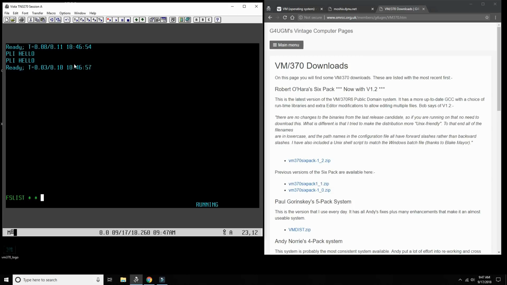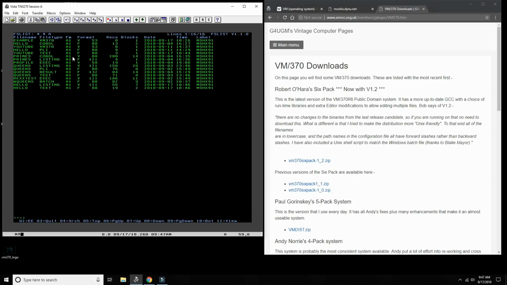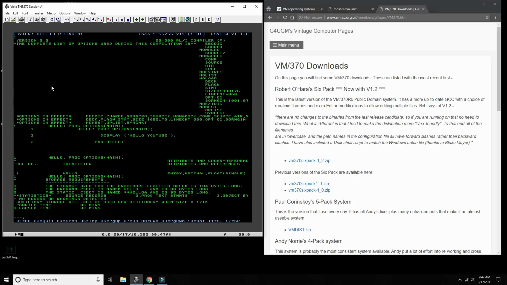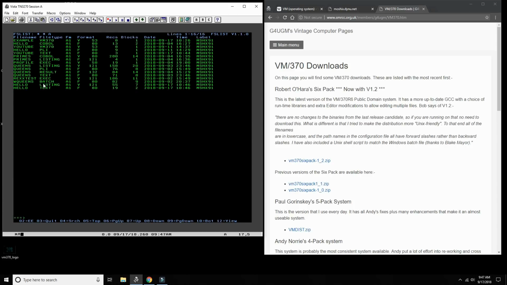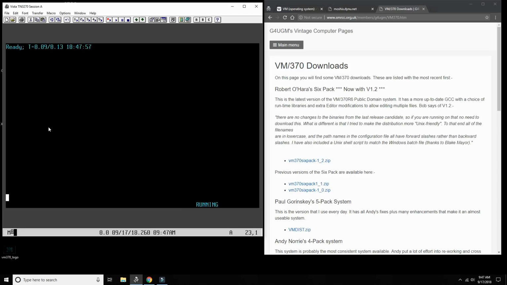fs list. You can see here that my hello program has been compiled, and there's a listing created by the PL/1 compiler. Let's look at it with PF12. As you can see here, this is the OS/360 F compiler that compiled the program, and it's done. So now we have hello text, which is the object file, and now we have to execute it. How do we do that?